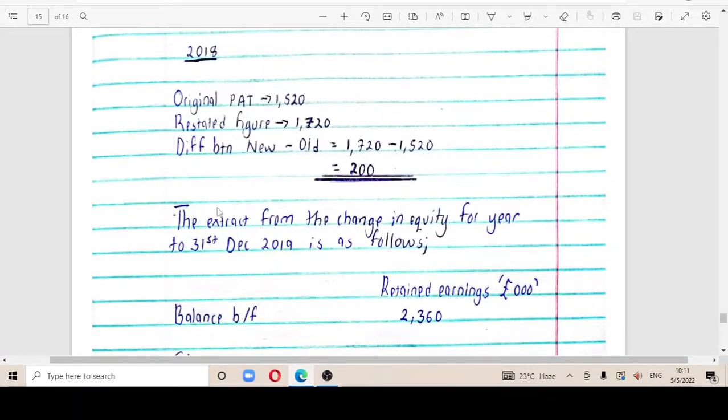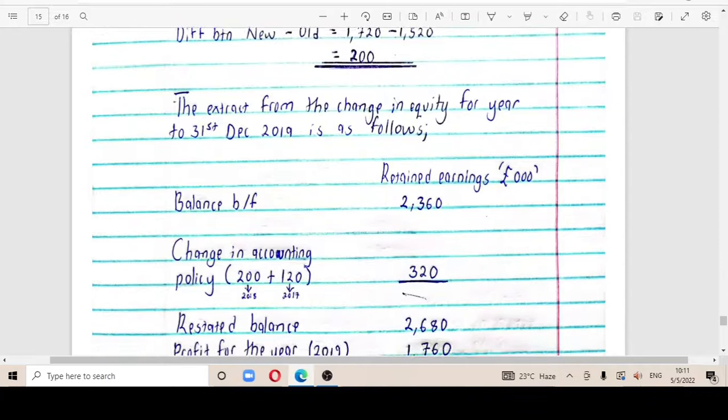So the extract from the statement of changes in equity for the year ended 31st December is as follows. We are looking at the column for retained earnings.